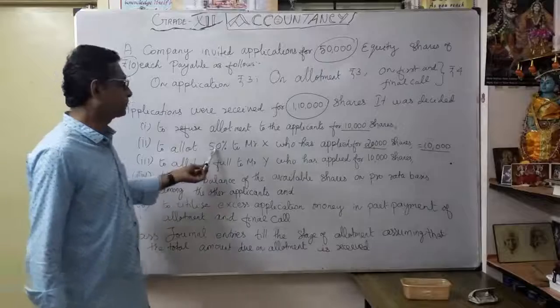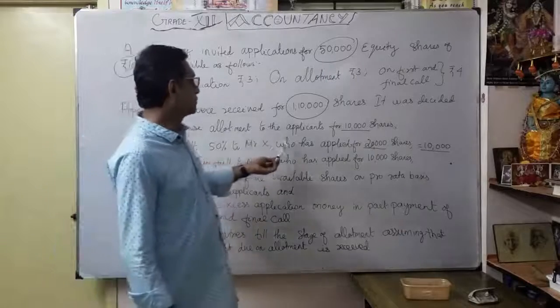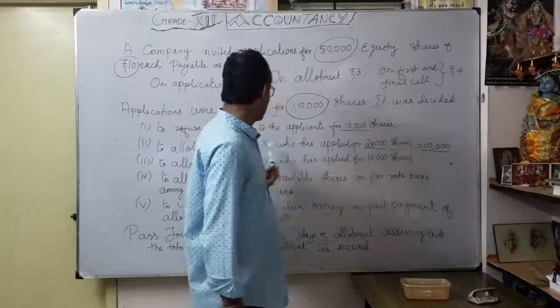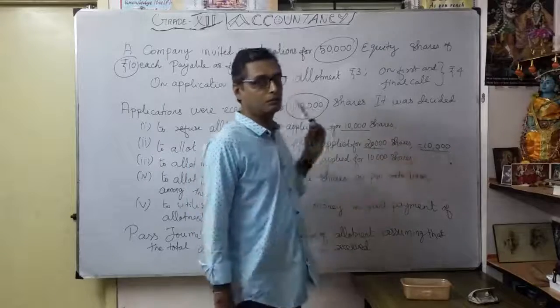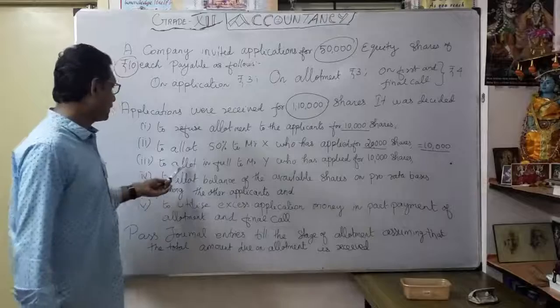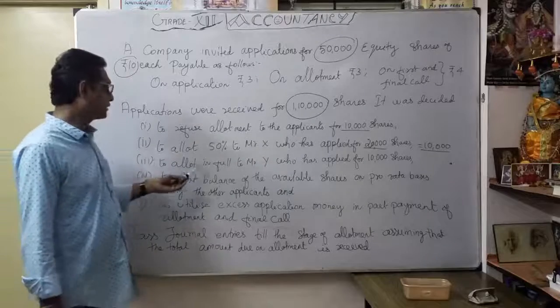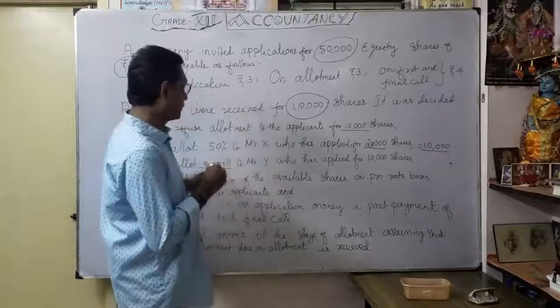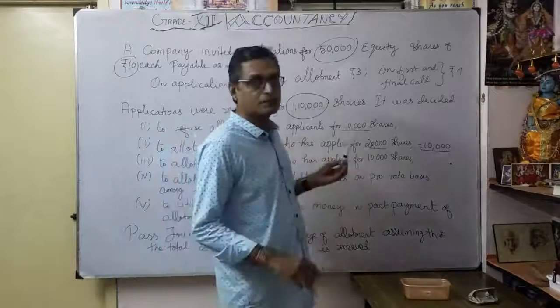To allot 50% to Mr. X, who applied for 20,000 shares, means allotting only 10,000. Then the third category: to allot in full to Mr. Y, who applied for 10,000 shares.